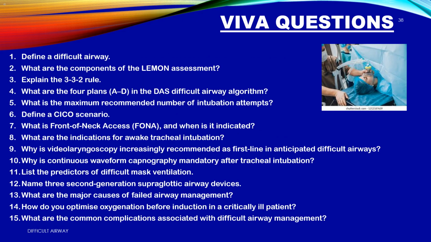Viva questions. 1. Define a difficult airway. 2. What are the components of the LEMON assessment? 3. Explain the 3-3-2 rule. 4. What are the 4 plans, A to D, in the DAS difficult airway algorithm? 5. What is the maximum recommended number of intubation attempts? 6. Define a CICO scenario. 7. What is front of neck access, FONA, and when is it indicated?